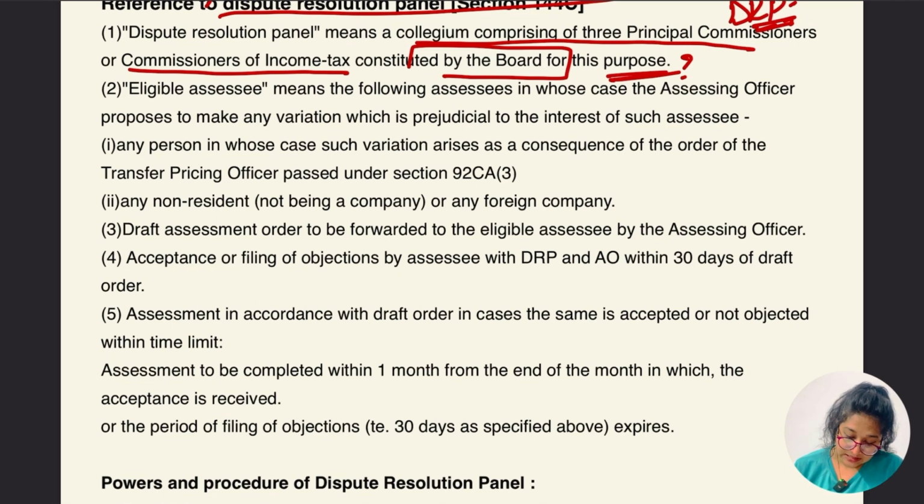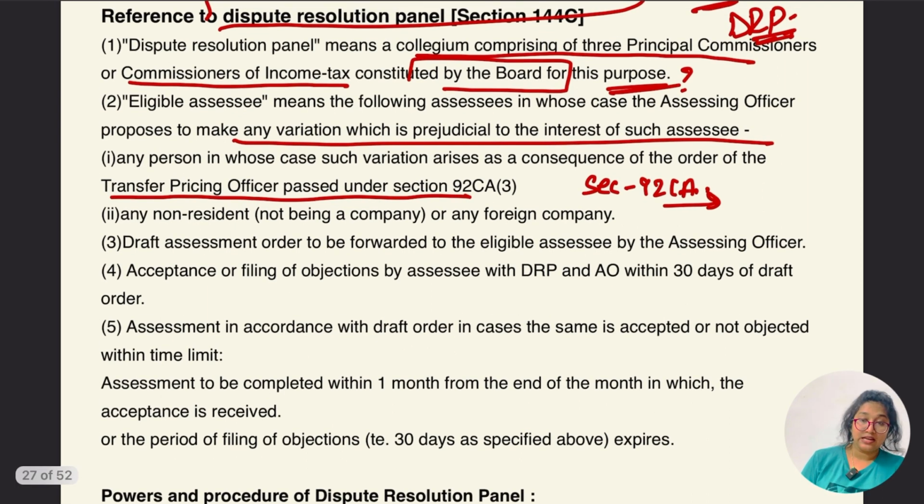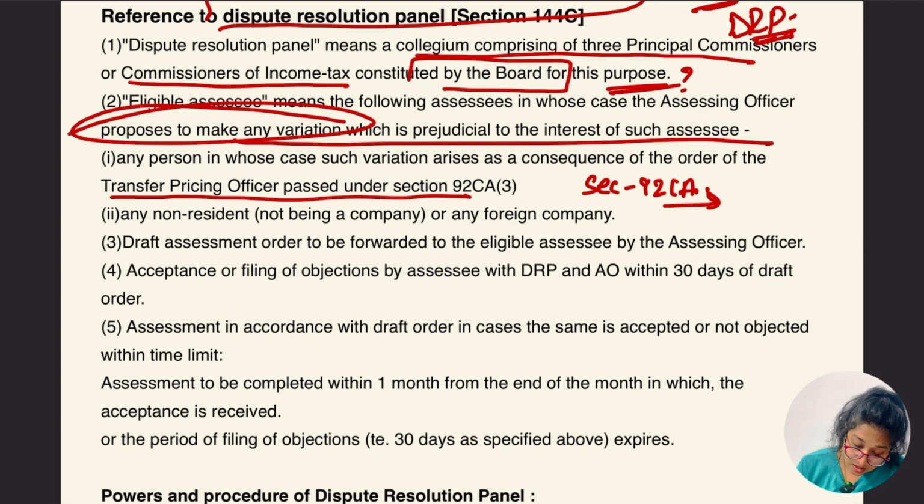Eligible SSC means the SSC in whose case the assessing officer proposes to make a variation which is prejudicial to the interest of the SSC, or any person in whose case such variation arises as a consequence of the order of the transfer pricing officer passed under section 92CA. So can I write who the eligible SSC is going to be? It means the SSC in whose case the assessing officer proposed to make a variation, okay, a variation which is prejudicial to the interest of such SSC.